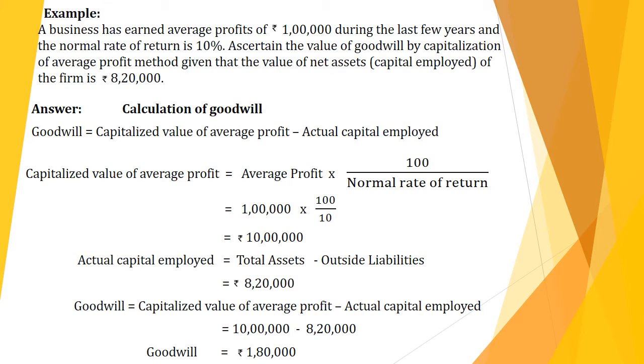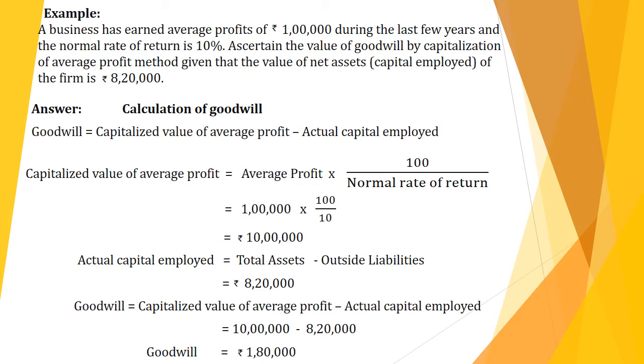Goodwill equals capitalized value of average profit minus actual capital employed. First we have to calculate the capitalized value of average profit. The formula is average profit into 100 by normal rate of return, NRR in short. Average profit is 1 lakh into 100 by 10, where 10 is the normal rate of return. When we multiply, we get capitalized value of average profit equal to 10 lakhs.